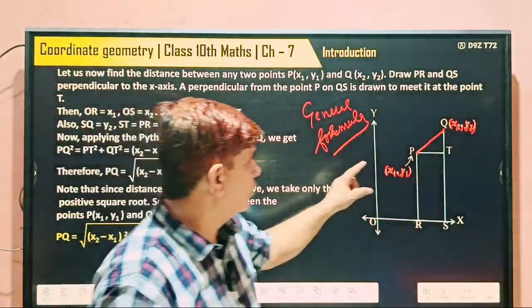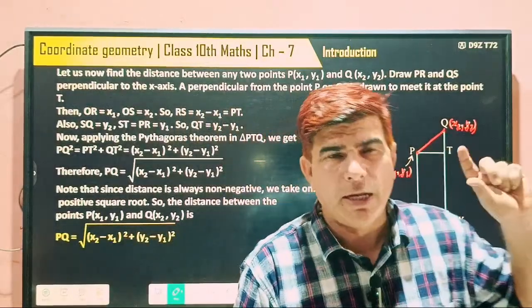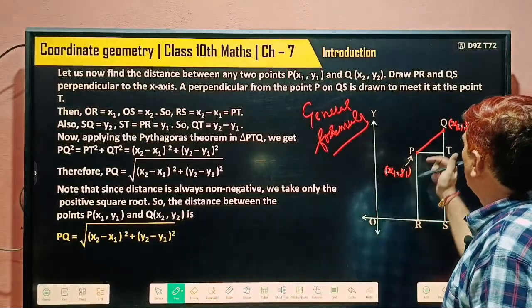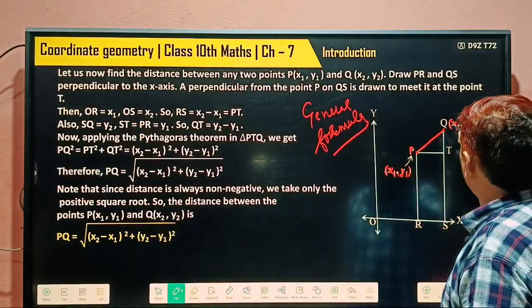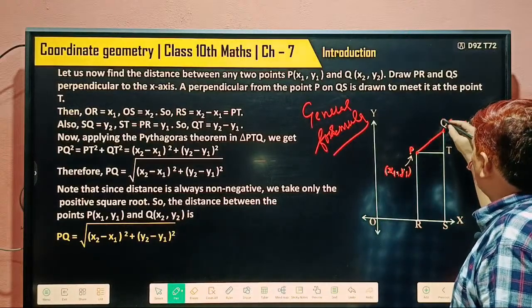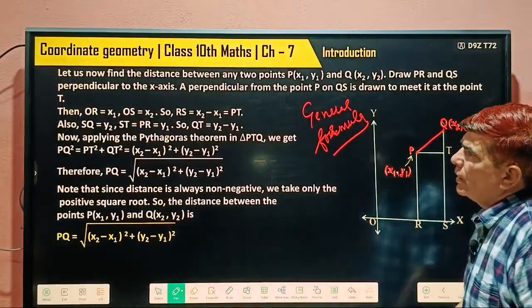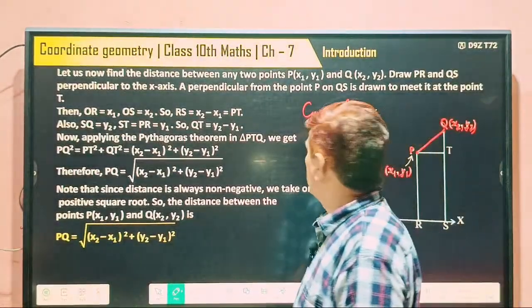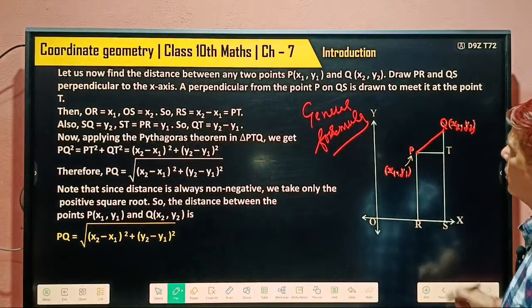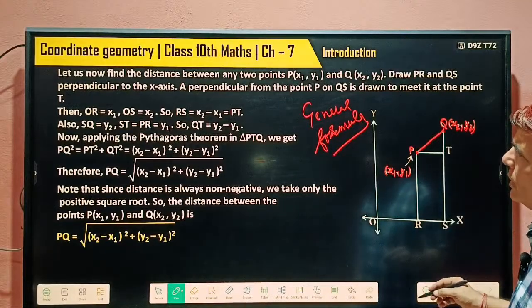So we have 2 points which are not lying on any axis. One whose coordinates are x1 and y1 is point P. The other has coordinates x2 and y2, point Q, and we have to find the distance. Same procedure.